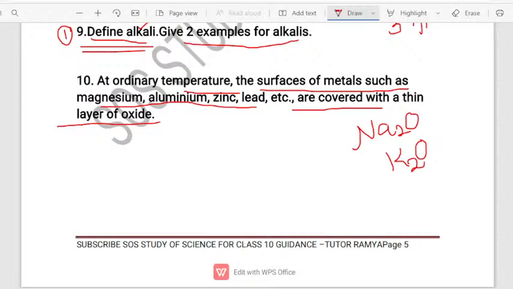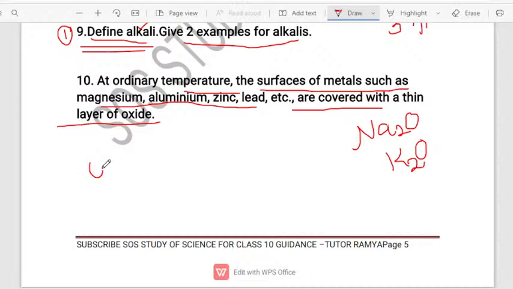I repeat the question. At ordinary temperature, the surface of metals such as magnesium, aluminum, zinc and lead are covered with a thin layer of oxide. Yes. So most of you are giving the right answer, to prevent further reaction. It is not reaction, you want to write down a word called oxidation, children. This layer is important to prevent these metals from further oxidation.